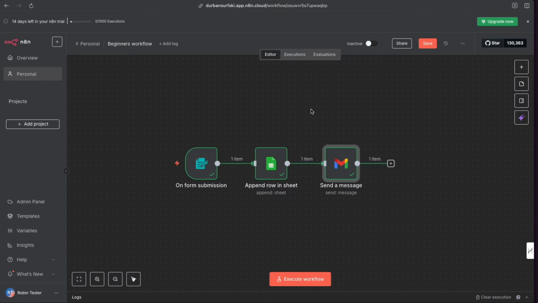Now, you may have questions about AI. Where can you bring AI into this? Well, I'm not going to show you how to bring in AI, but let me talk you through it. We could break in here and actually put an AI step in here, and the AI could write the email for us, and then we use the AI's email that it wrote, and we inject it into our Gmail, and we can have a slightly more personalized, more unique email copy that's been sent over to our salesperson, whatever the case may be. So there's an example of how you can bring AI into this.